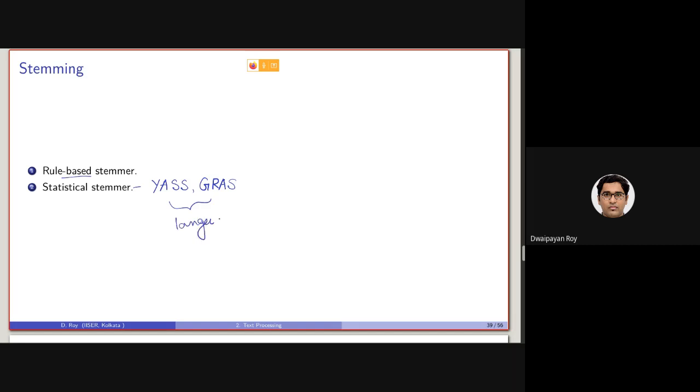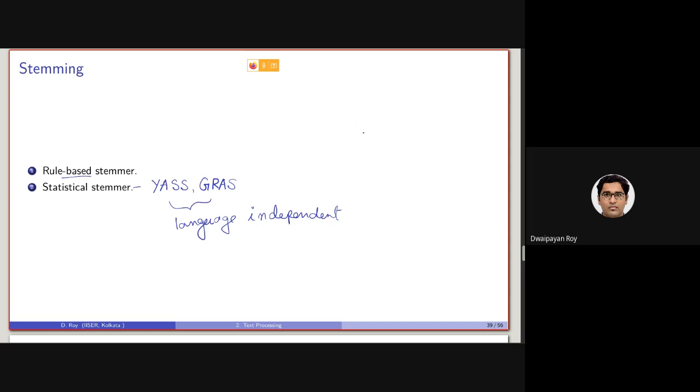That means we can apply the same algorithm or same stemmer on English as well as Hindi or Bangla or any other language. The reason is that statistical stemmers check the character co-occurrence on a large set of documents, so given a Bangla text, it can understand certain words or certain similarities.